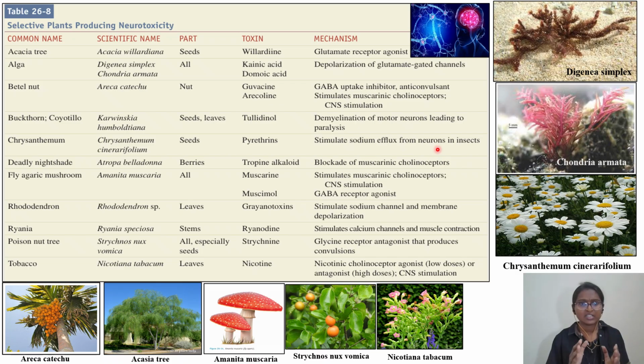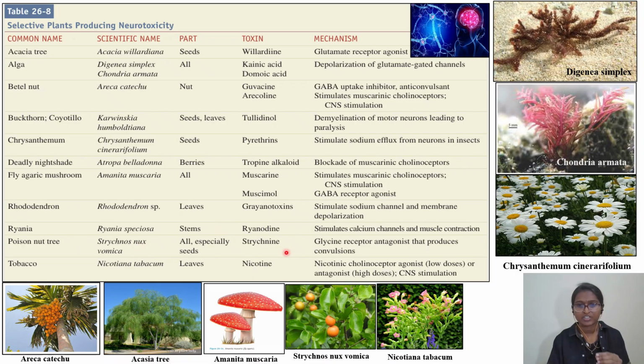So that is what I had discussed. You can pause the video. You can read Areca catechu, betel nut, all these things. If I keep talking, the video will become longer. So I kept some pictures for you, like Digenea simplex, Chondria armata, which is seen in the case of seaweed, and this is Chrysanthemum cinerariifolium, Nicotiana tabacum, Strychnos nux-vomica. Many of our students might have seen this, nux-vomica seeds. We will be reading it in our B Pharm syllabus. That is poison nut, Strychnos nux-vomica.